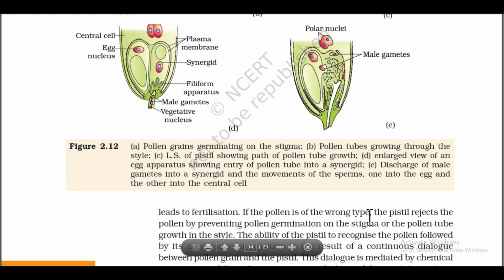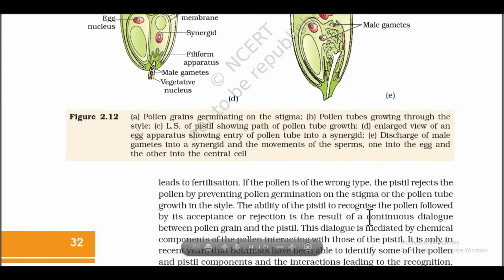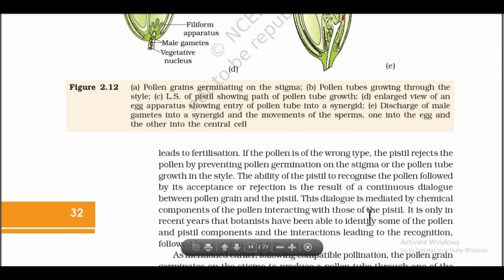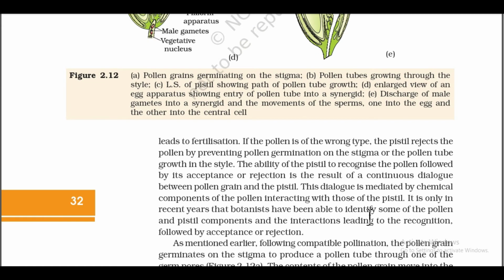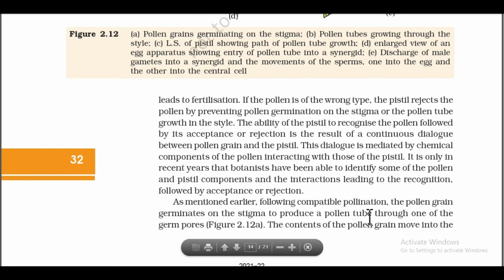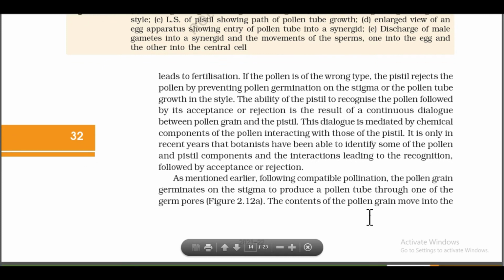If the pollen is of the wrong type, the pistil rejects the pollen, preventing pollen germination on the stigma or the pollen tube growth in the style. The ability of the pistil to recognize the pollen, followed by its acceptance or rejection, is the result of continuous dialogue between pollen grain and the pistil. This dialogue is mediated by chemical components of the pollen interacting with those of the pistil.